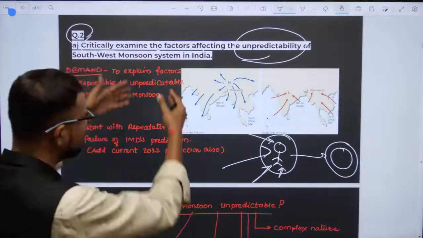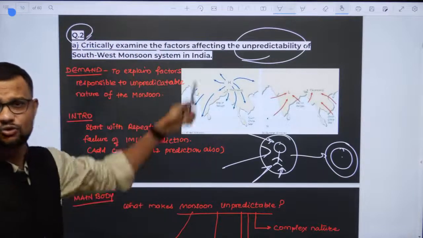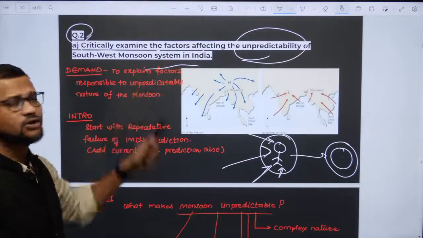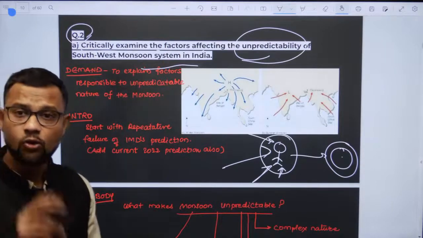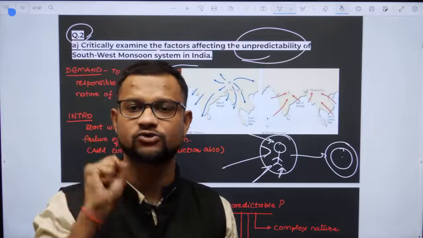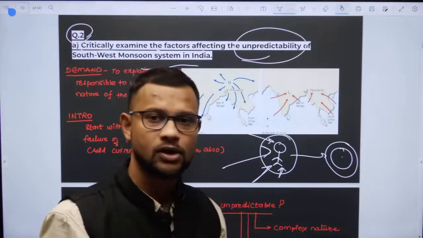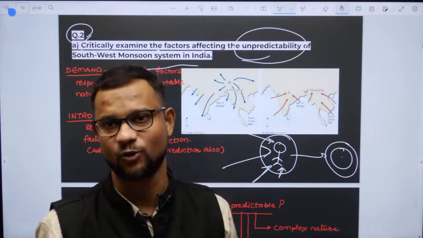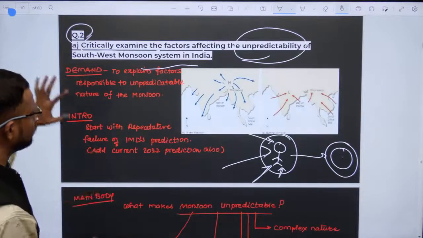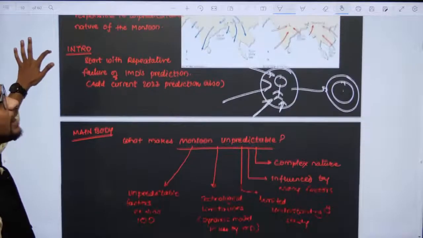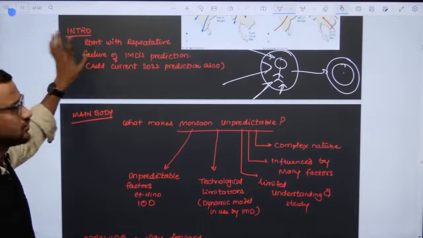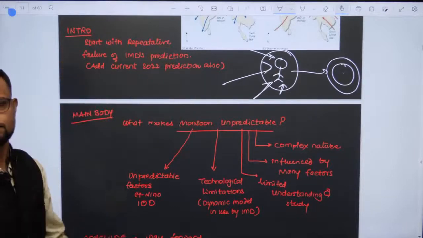I personally believe, or even the nature of the question itself, right? This question is specifically of this nature, that you should know what are the inherent problems of complexity of monsoon, which makes it less predictable. Okay, so that is what the question is, and the more points you add in your answer, believe me guys, you will be getting more marks.